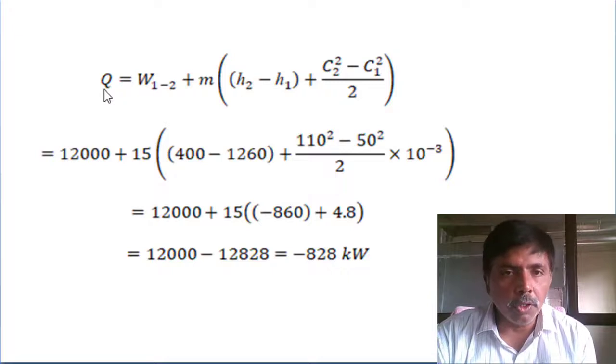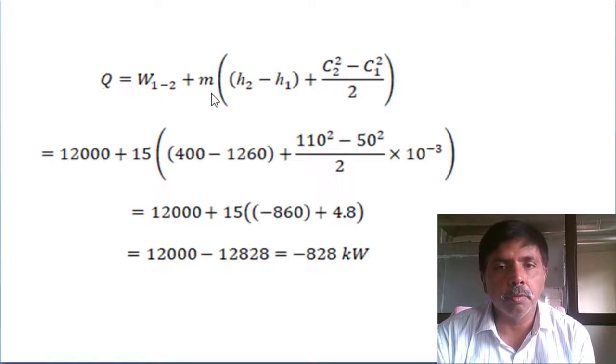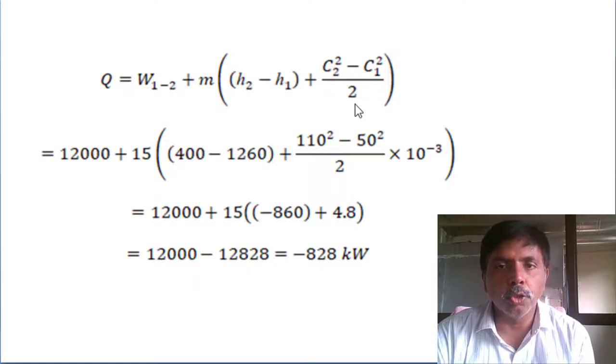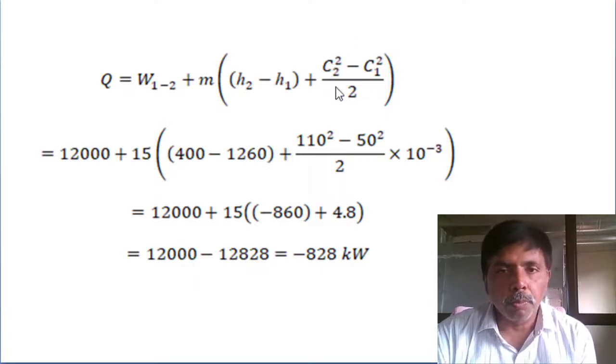Now I want to calculate heat transfer: work done from 1 to 2 process plus mass into exit enthalpy minus inlet enthalpy, plus the exit velocity term. Here you see the kinetic energy is in joules per kg.